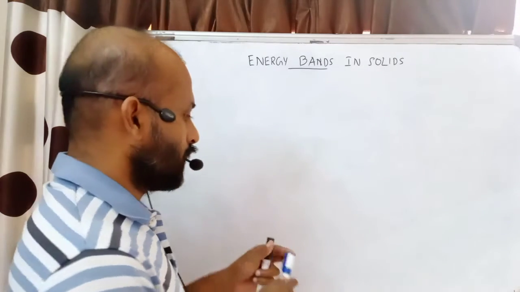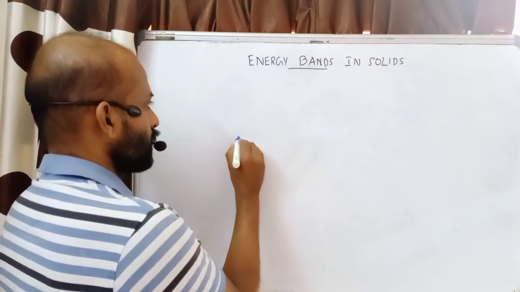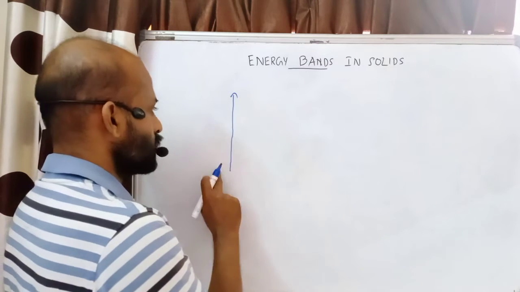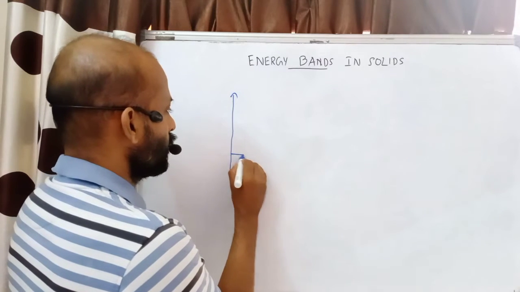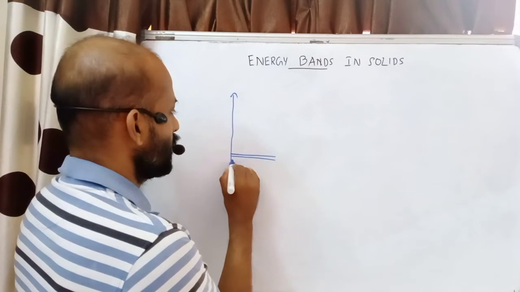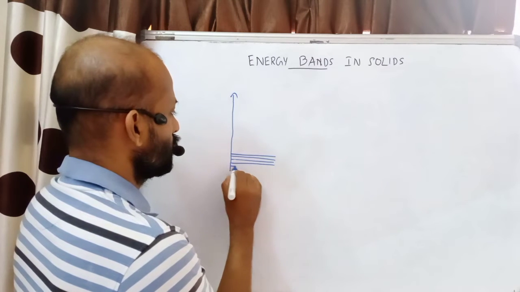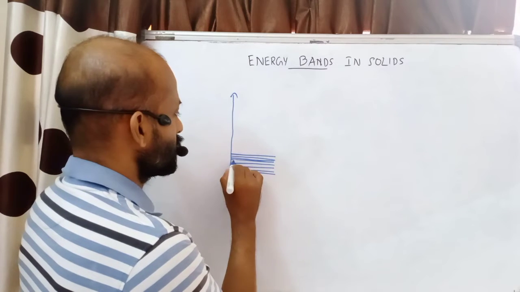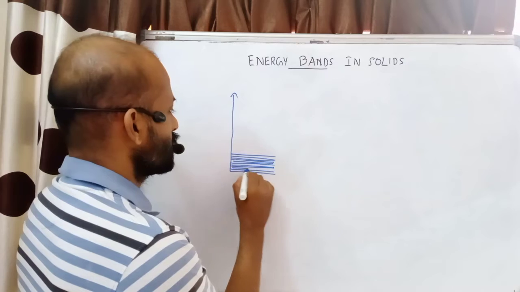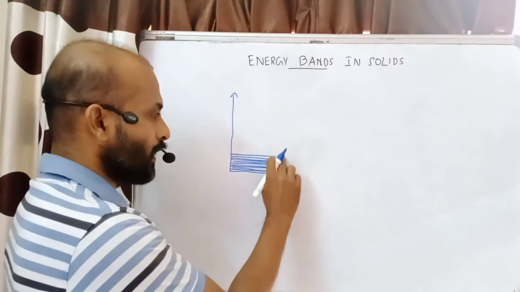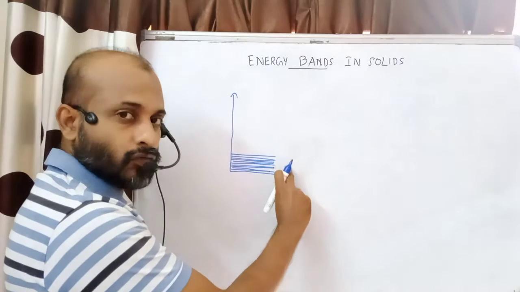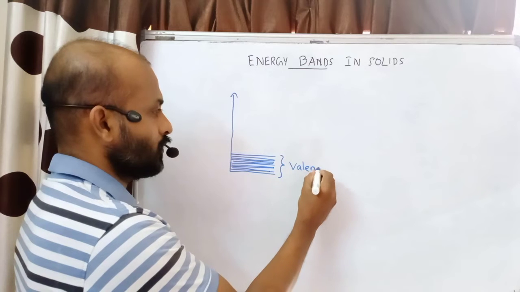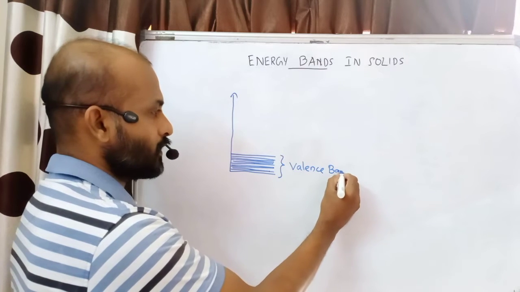Now I will draw the energy levels. We can represent like this. This is the energy axis. Energy increases in the upward direction. Now I am drawing a few levels here. These are the energy levels, very closely spaced. The energy values are slightly different, but there is a group of energy levels, a large number of energy levels. This is the lowermost energy band. Each level will group together to form a band. This band is called the valence band. So the lowermost energy band is called the valence band.